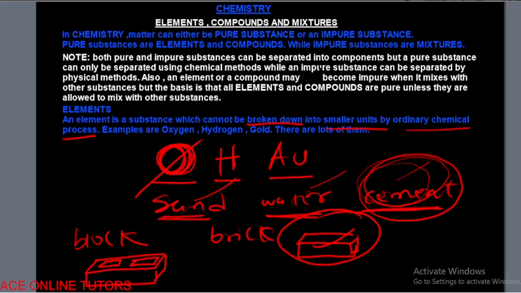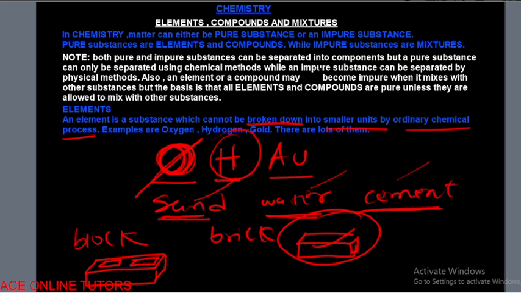So that is telling us that although they are composed of the same things, those things that make them up are in different quantities. And that leads us to the same thing that is happening with oxygen, hydrogen and gold. If you break down oxygen, inside oxygen you have particles. We have what you call the proton, the neutron, and the electron. Also the same thing with hydrogen. Inside hydrogen we have the proton, the neutron, the electron. And inside gold we have the proton, the neutron, and the electron.